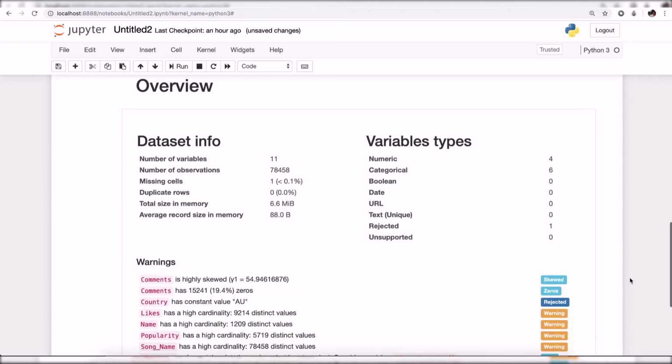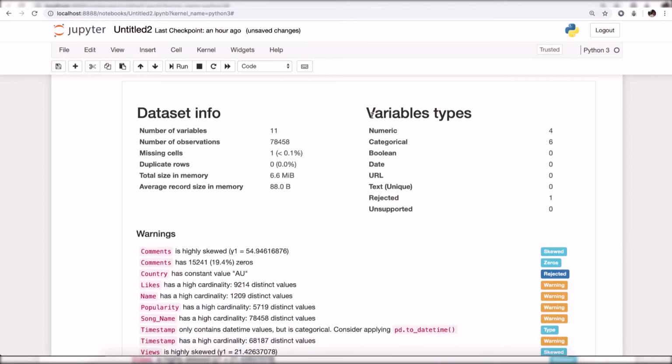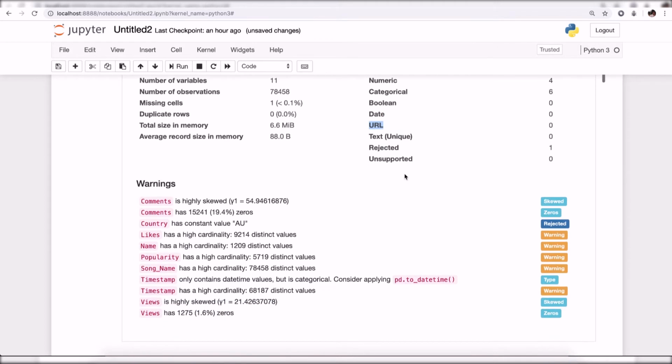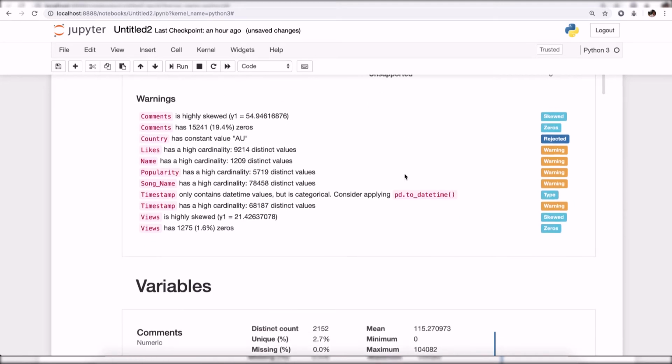If you can see, there is dataset info which says it has around 11 variables, the number of observations, number of missing cells, number of duplicate rows, how much total size it is taking, and the average record size in memory. It also says what the various variable types are: numerical, some categorical variables, Boolean, and a date variable. It is saying zero for date, maybe because the format is not the same. And there are some warnings in it.